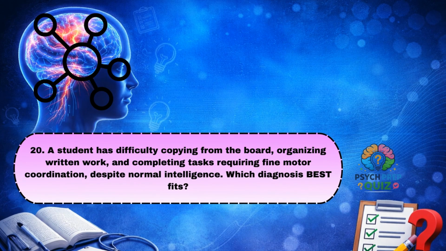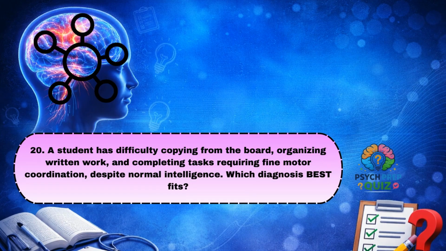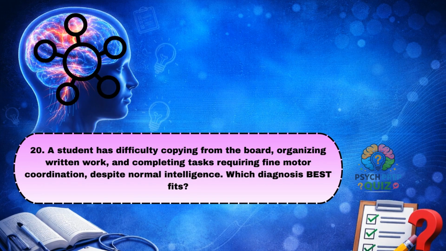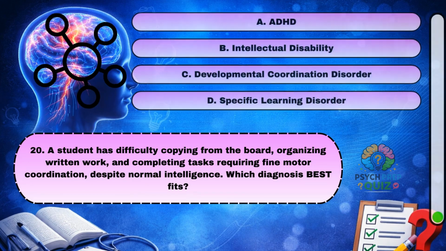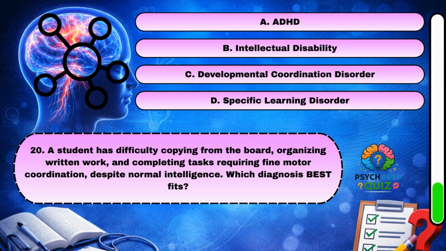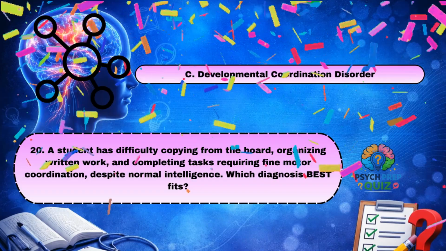A student has difficulty copying from the board, organizing written work, and completing tasks requiring fine motor coordination, despite normal intelligence. Which diagnosis best fits? C. Developmental coordination disorder.